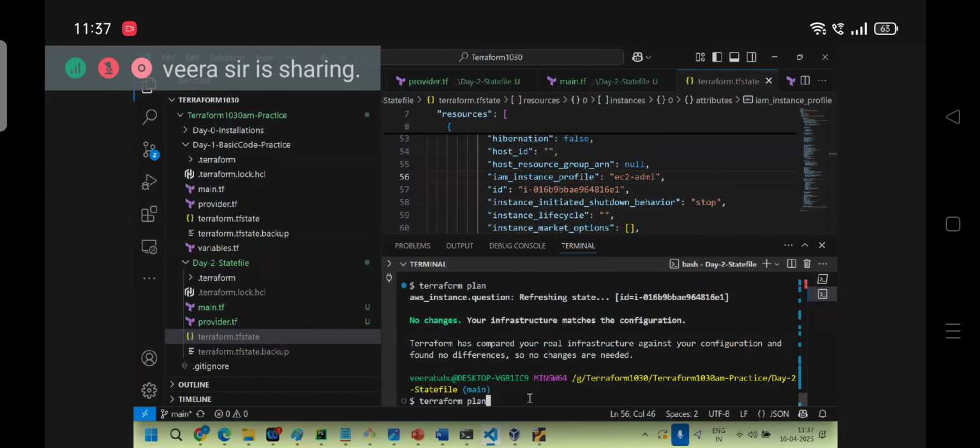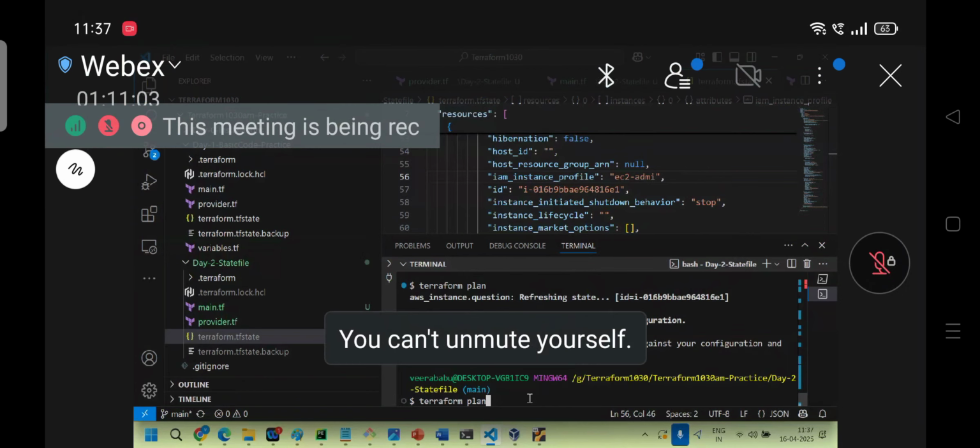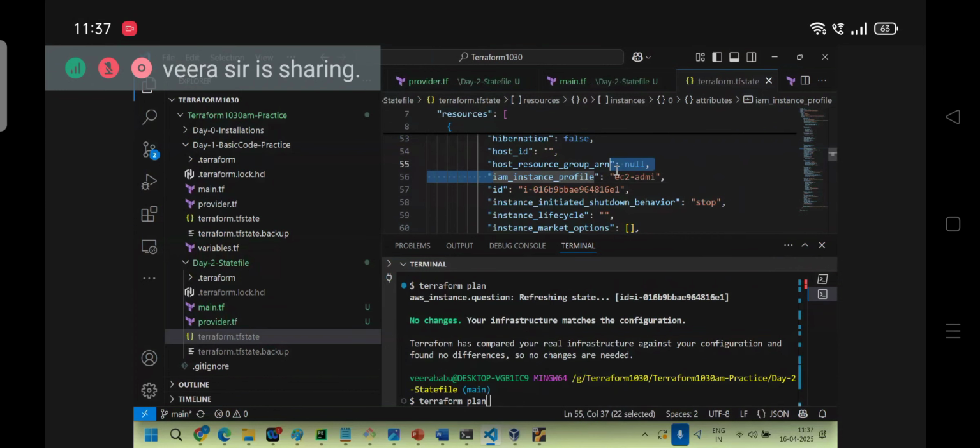Desired state, why desired state? Did I do any changes? So leave the desired state completely. See, in the local end there is no IAM profile. In the desired state there is no IAM profile. But still it's updated. Why? At refresh time, remote information is collected and placed into the state file first.